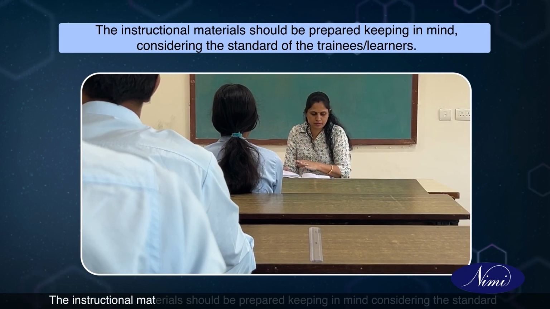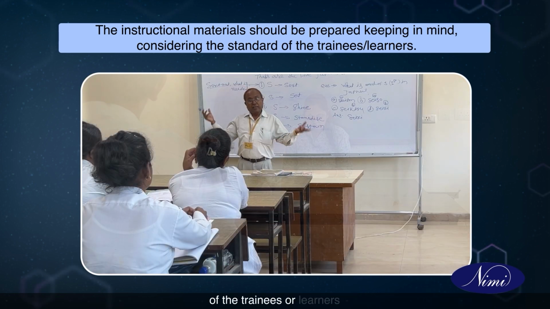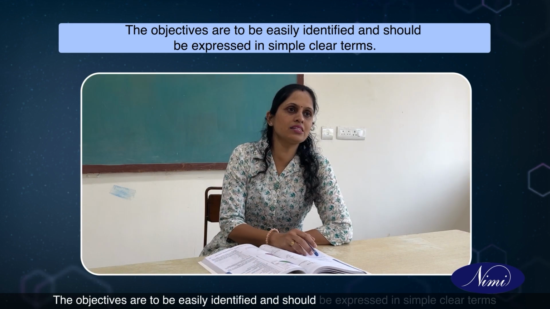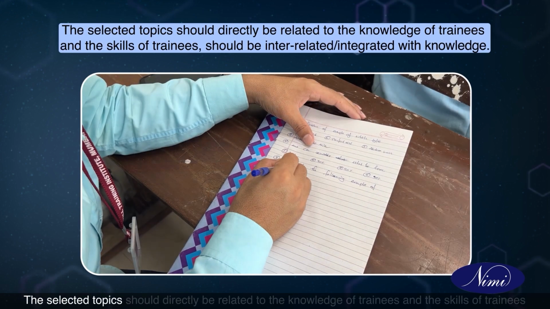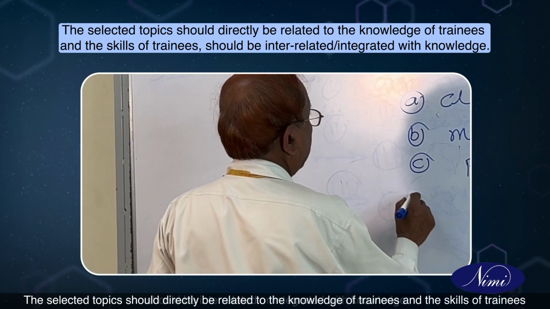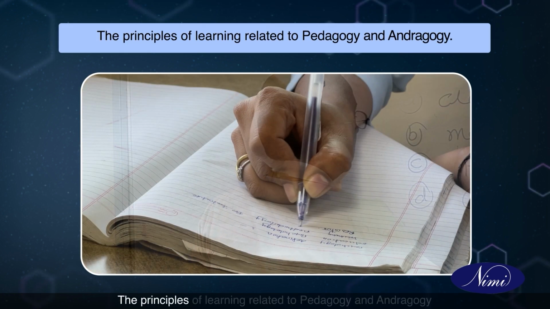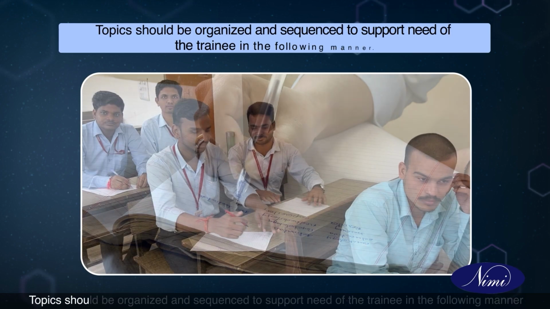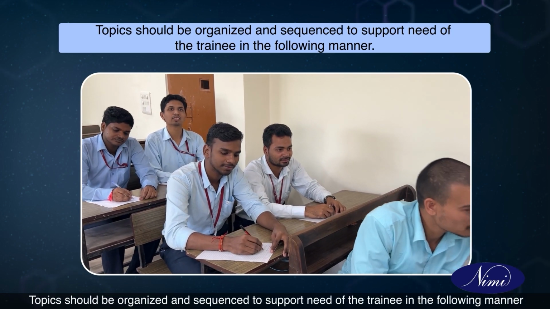The instructional materials should be prepared considering the standard of the trainees, learners. The objectives are to be easily identified and should be expressed in simple, clear terms. The selected topics should directly be related to the knowledge of trainees, and the skills of trainees should be interrelated and integrated with knowledge. The principles of learning related to pedagogy and andragogy. Topics should be organized and sequenced to support the need of the trainee in the following manner.